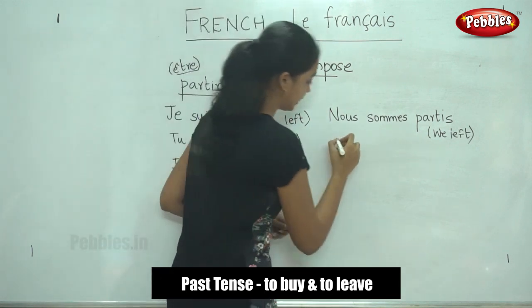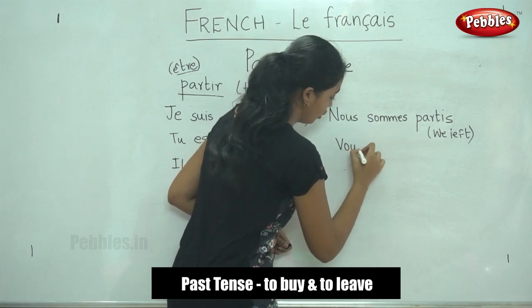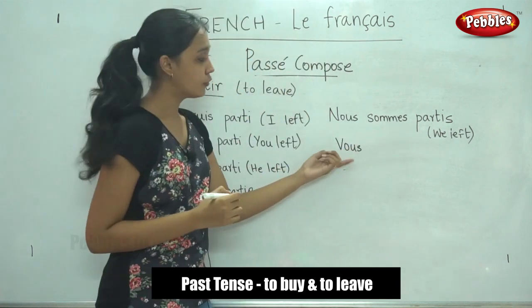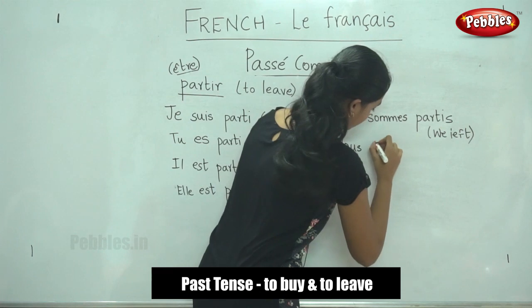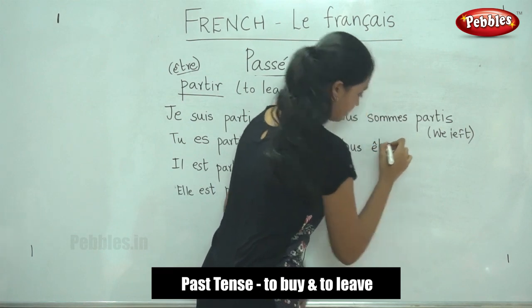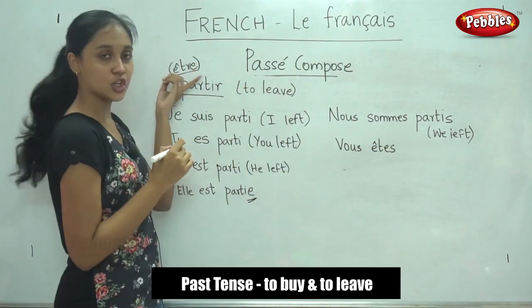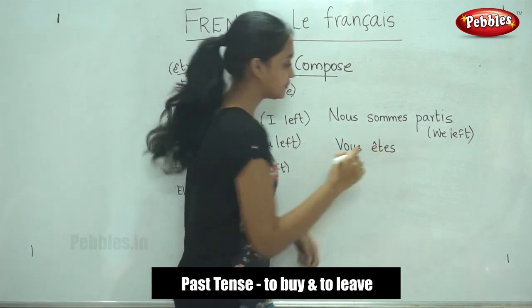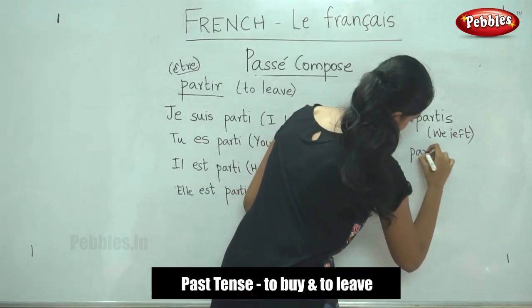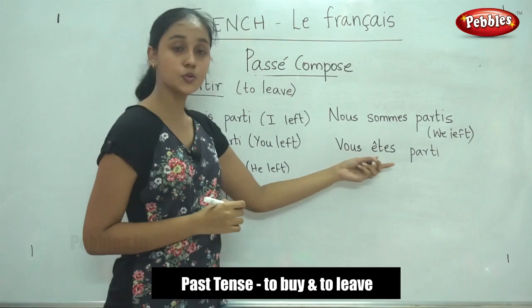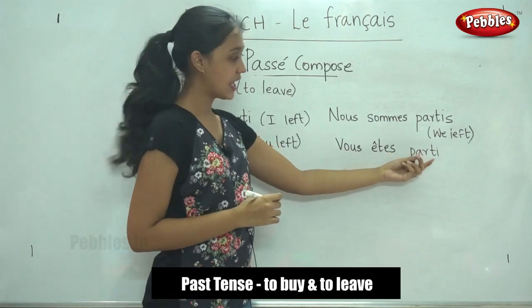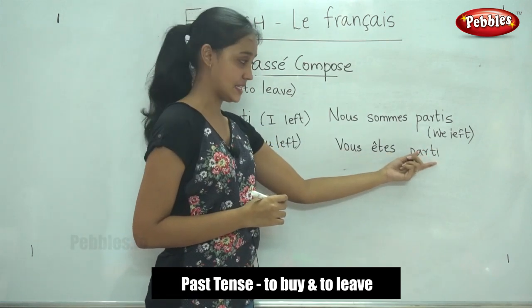So shall we try to write the next one? For vous. For vous, it is vous êtes. This is the être conjugation. Vous êtes. Vous êtes parti. So this is the past participle.